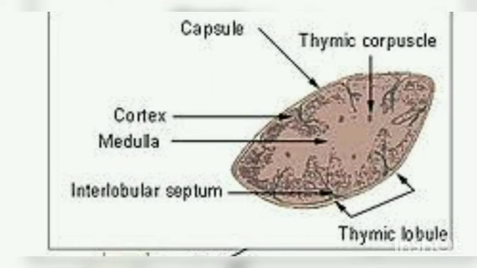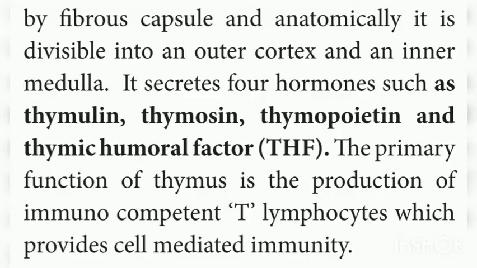It secretes 4 hormones such as thymulin, thymosin, thymopoietin and thymic humoral factor. The primary function of thymus is the production of immunocompetent T lymphocytes or T cells which provide cell-mediated immunity. So what is cell-mediated immunity? Cell-mediated means it looks at a particular cell and destroys it.